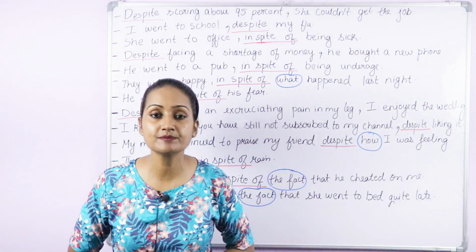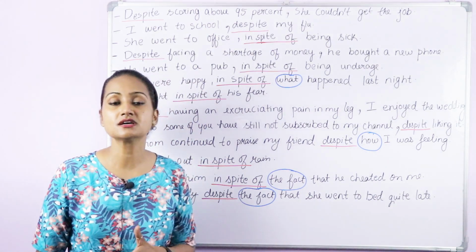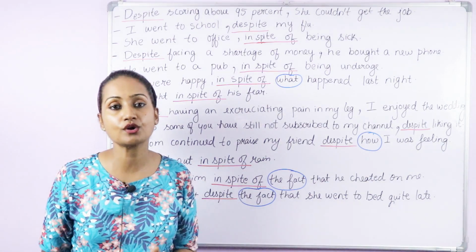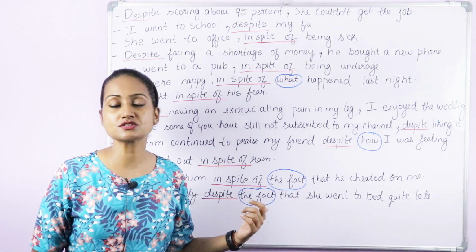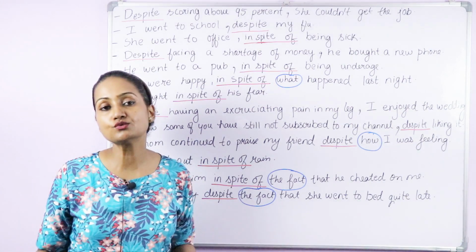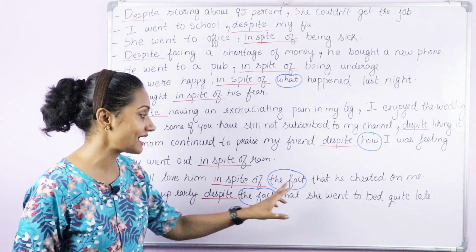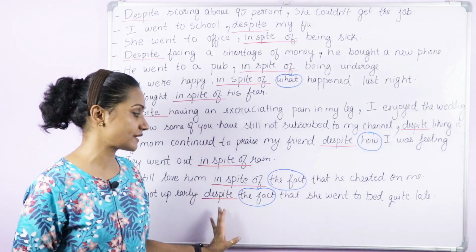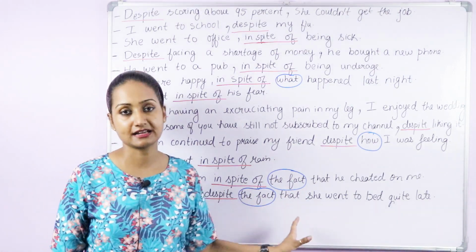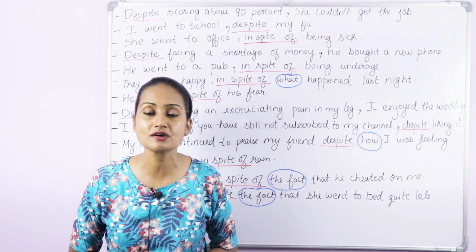Again, a few things you need to keep in mind. Number one, after in spite of and despite, a noun or a pronoun can come, or a gerund, or a phrase with what or who. Second, these prepositions always show a contrast. Third, we never use of after despite. And the fourth one, if you want to use a phrase with that after in spite of or despite, then you will use the fact: in spite of the fact, despite the fact. If you keep these four things in mind, you are never going to construct a wrong sentence with these two prepositions.